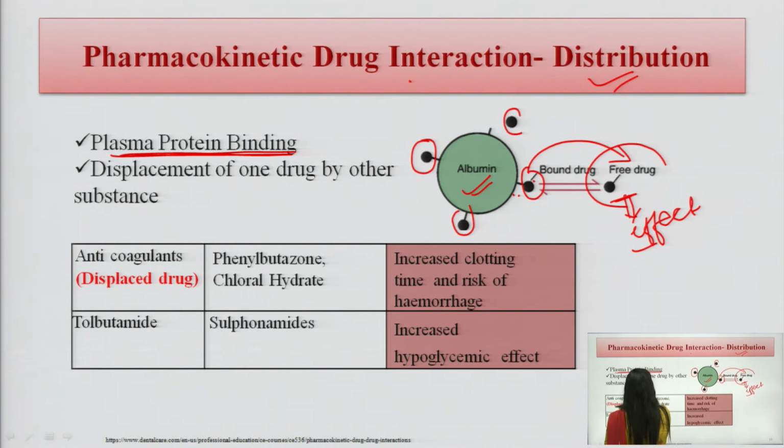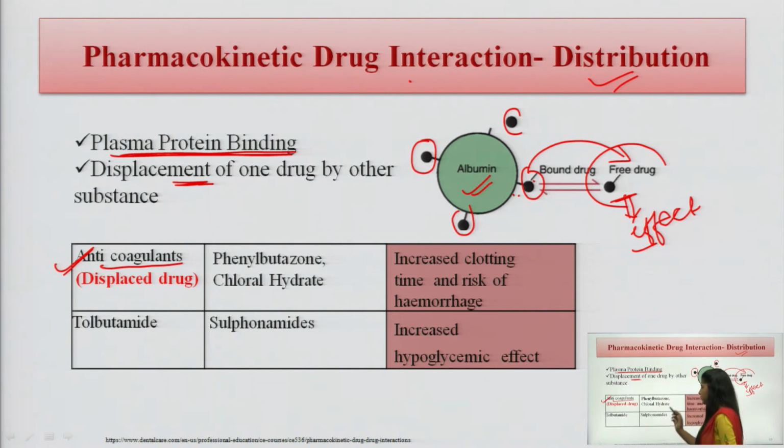Now, what happens? Some of the drugs, as we have taken the example here, there is a displacement criteria. In this displacement, the drug interaction usually happens. So, we can see the example. First is the anticoagulant. When these anticoagulant drugs are given with any of the drugs, means phenylbutazone or chloral hydrate, what happens?